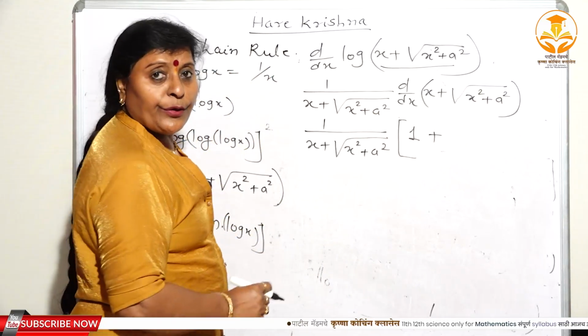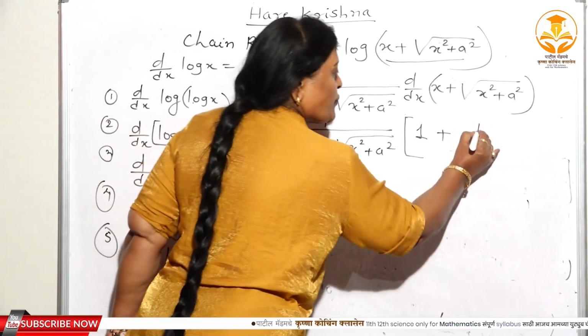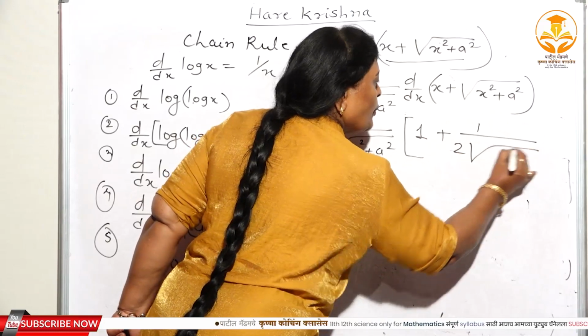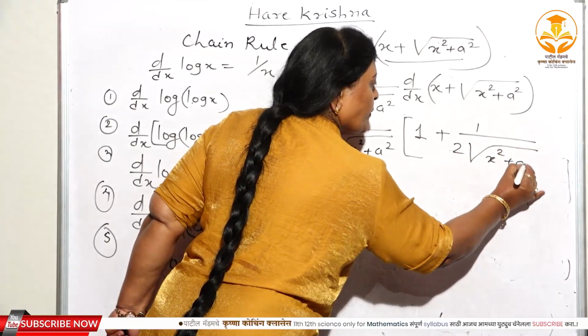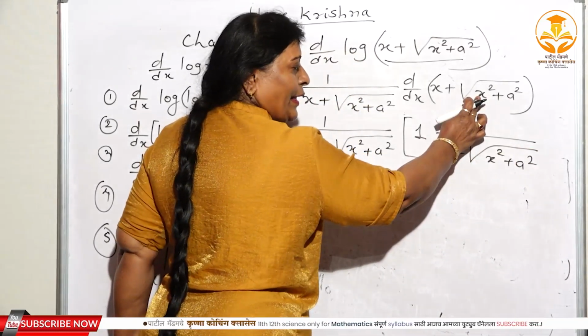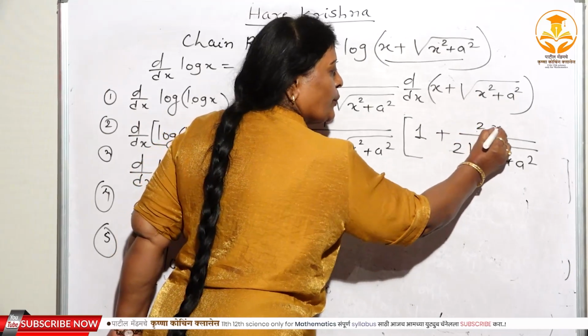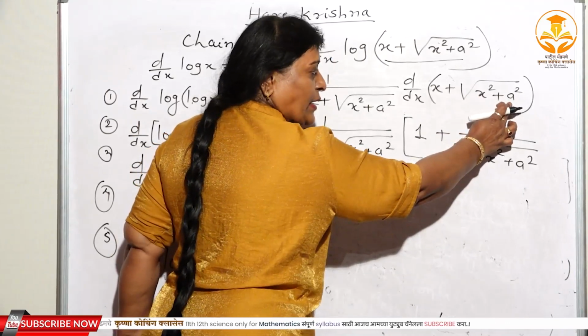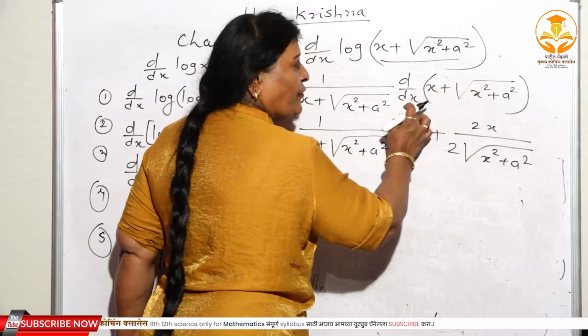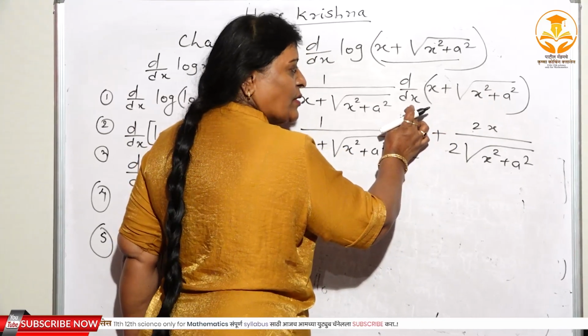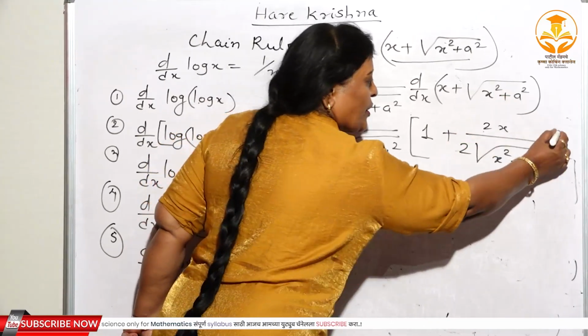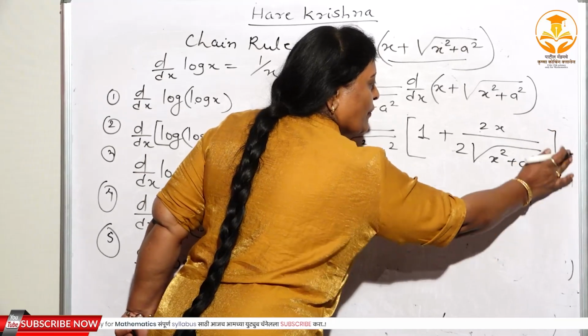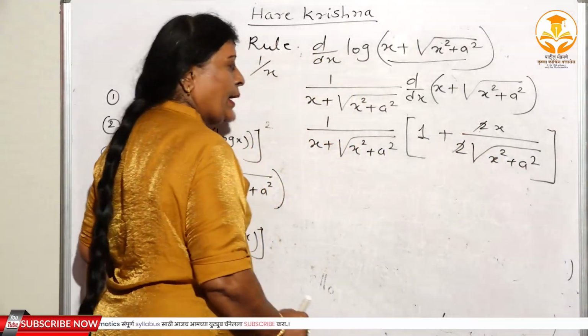The derivative of root u is 1 upon 2 root u, means 1 upon 2 root of x² + a². Again, what is the derivative of x²? That is equal to 2x. And what is the derivative of a²? That is independent of x, considered as a constant, and the derivative of a constant function is always equal to 0. The 2s get cancelled.